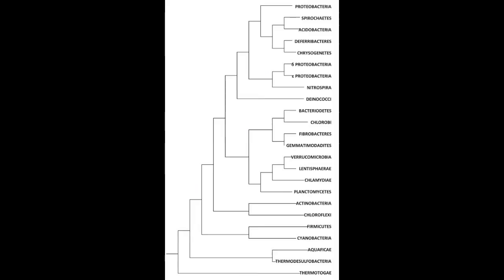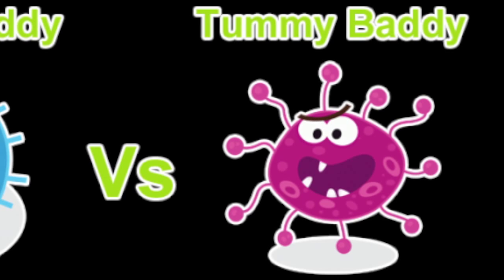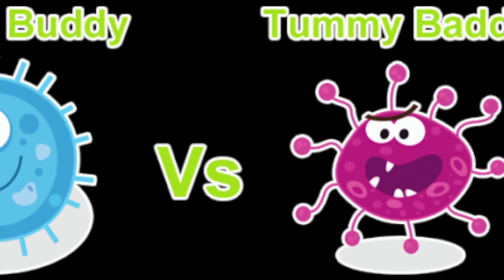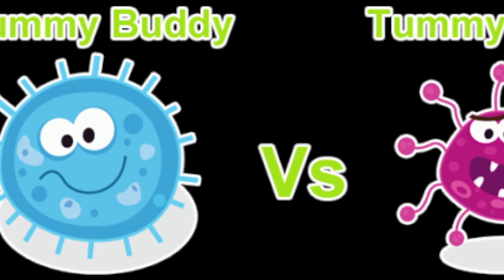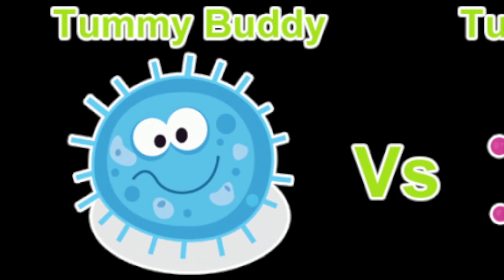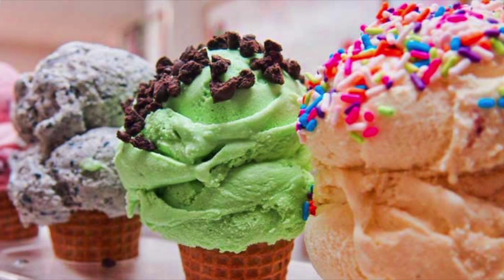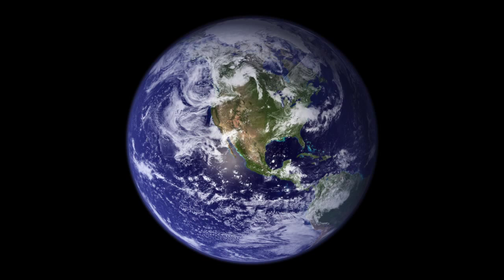Eubacteria are so numerous and so diverse that they can be found pretty much anywhere there is life, which is part of what makes them so interesting and so important. Even though we generally associate eubacteria with disease and death, they can also be quite useful. We couldn't have ice cream, for example, without them. And in the end, eubacteria are a vital part of life on Earth.